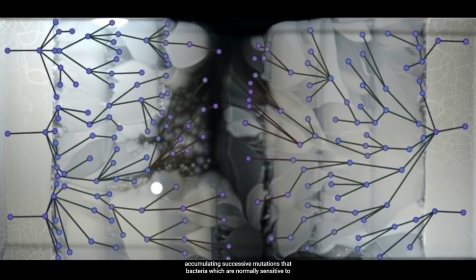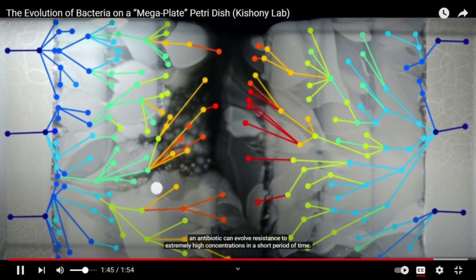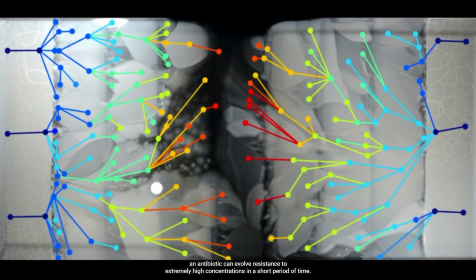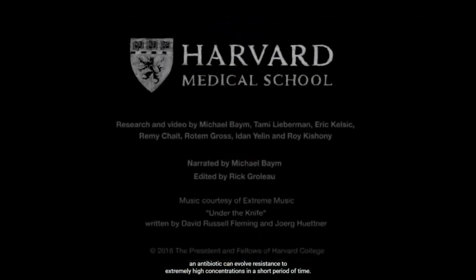And after about 11 days, they finally make it into 1,000 times as much antibiotic as the wild type can survive. And so we can see by this process of accumulating successive mutations that bacteria, which are normally sensitive to an antibiotic, can evolve resistance to extremely high concentrations in a short period of time.